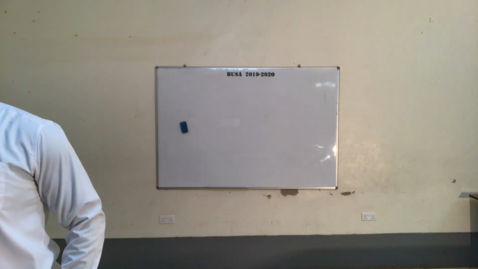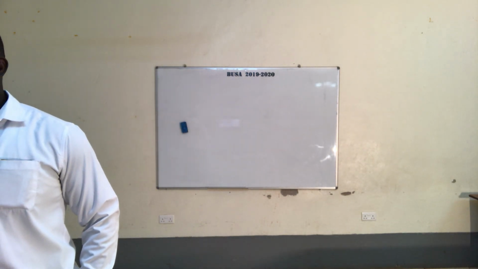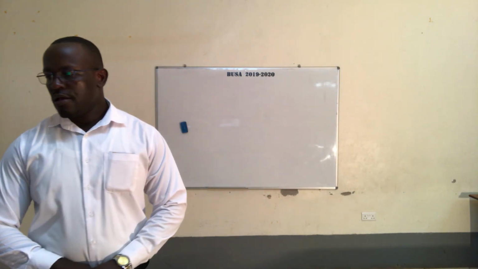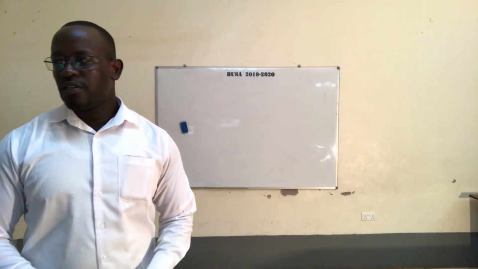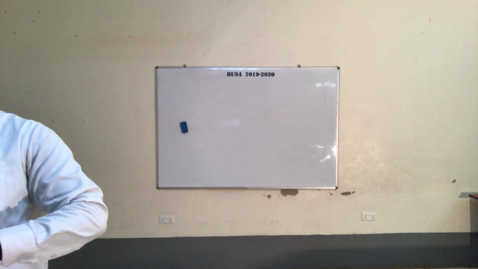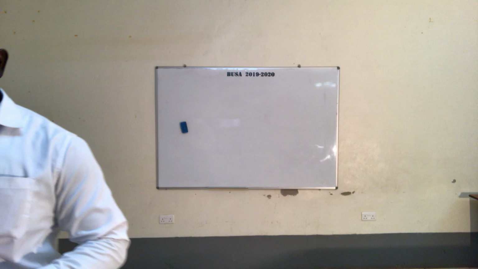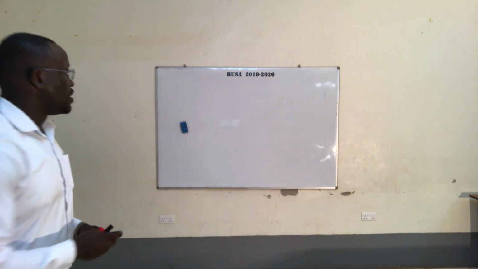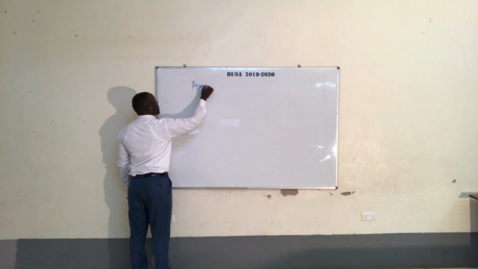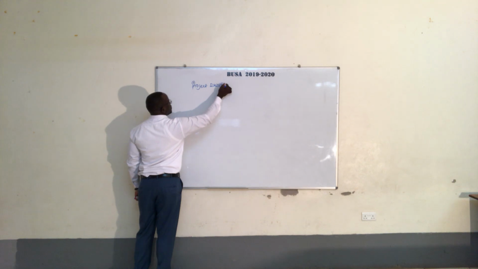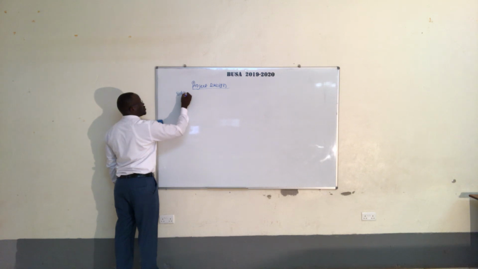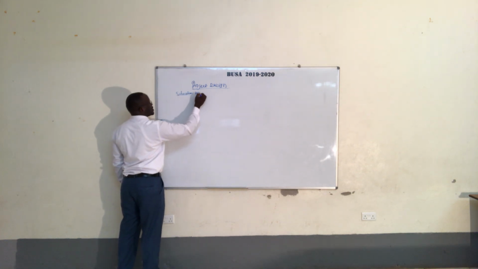Our topic today is going to be developing a budget. If I go to what we have looked at since we started these classes up to today, when we started looking at project design, we started with designing a situation analysis.